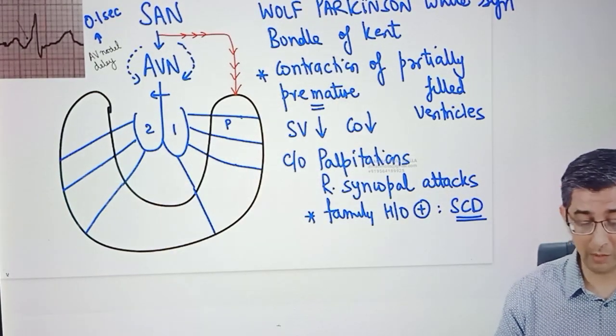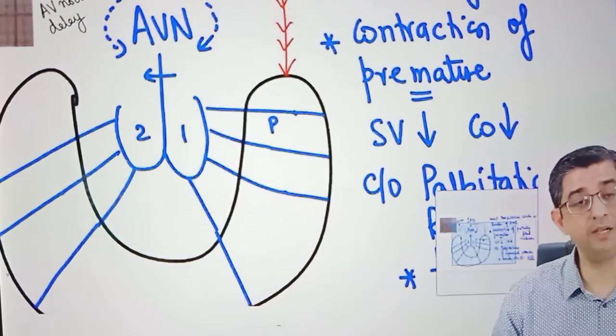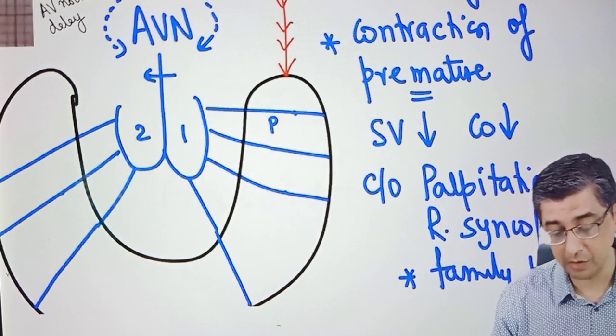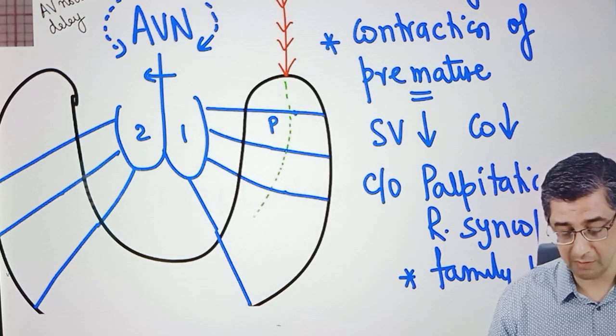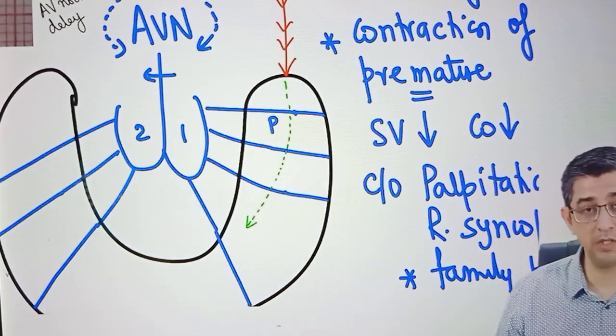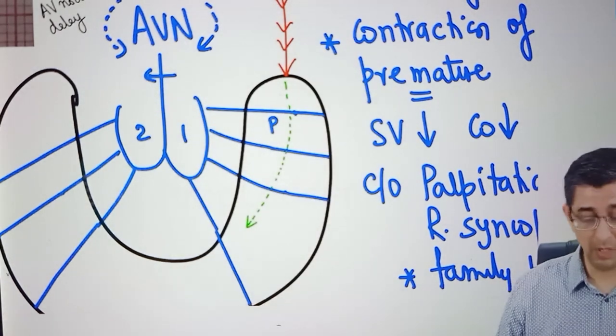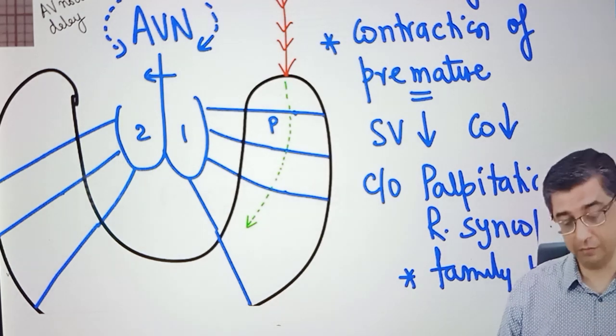One of the important concepts that I'm now saying is that yes, the ventricles will get excited early, as you can see from the red fiber which is causing an early activation, but once the current enters the muscles, mark my words, it will not spread by the Purkinje. If the current has to spread by the Purkinje system, it has to follow the normal pathway: the SA node, AV node, bundle of His, then it enters into Purkinje.